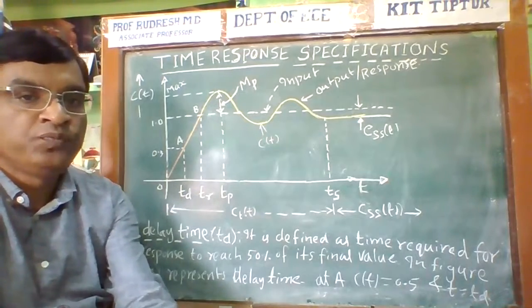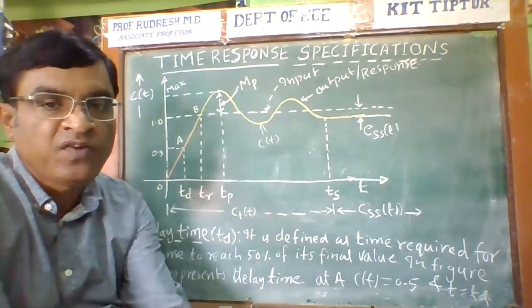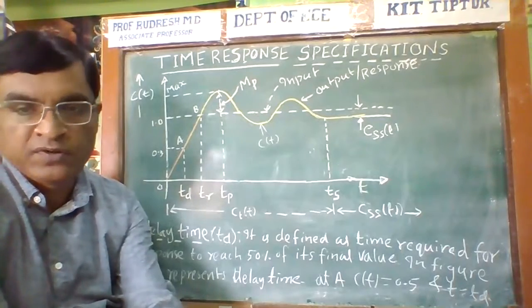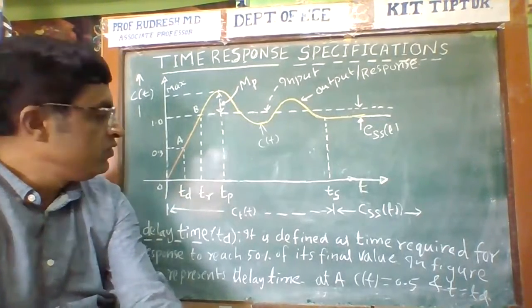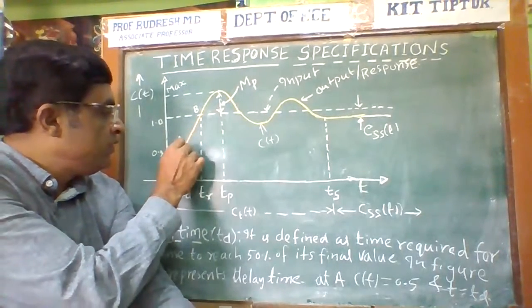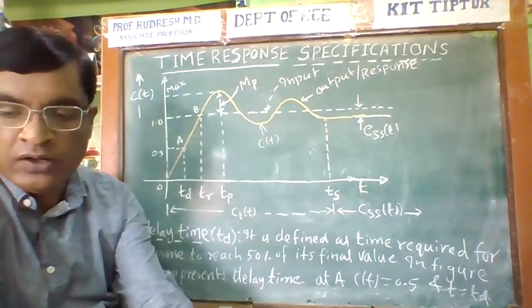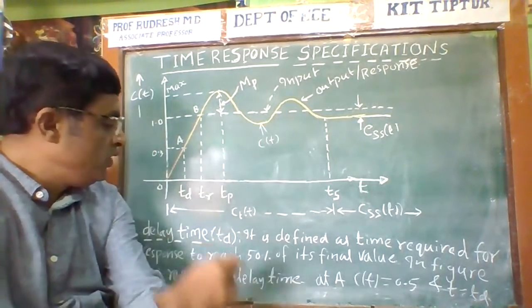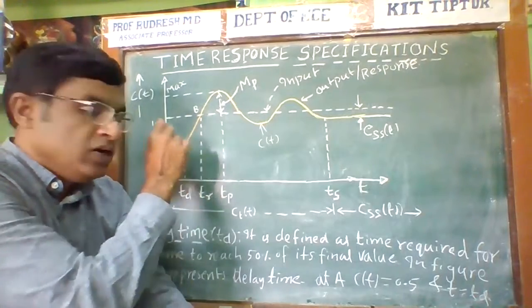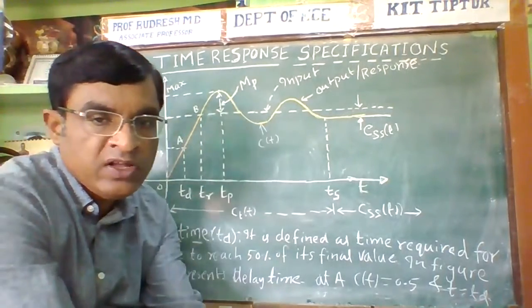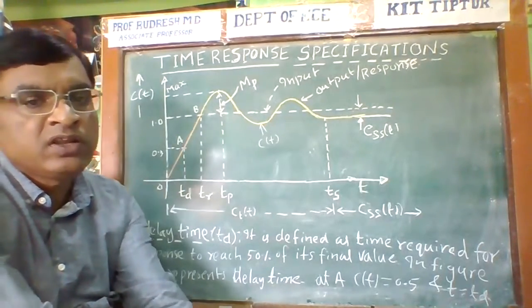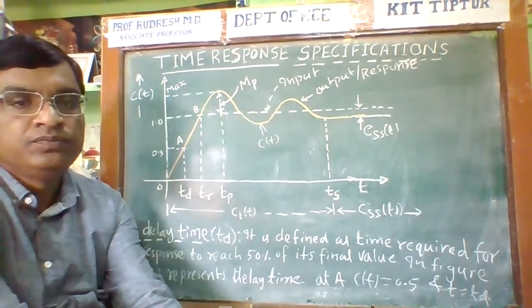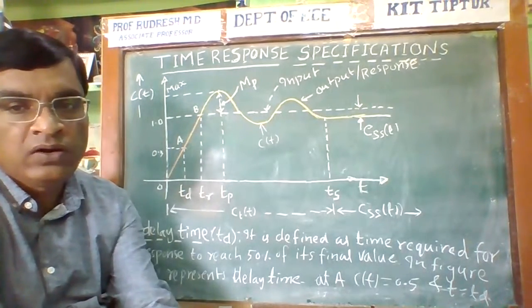What is delay time? The delay time is defined as the time required for the response to reach 50% of its final value. Now this is the delay time. The point A represents the delay time. It is defined as the time required for the response to reach 50% of its final value.